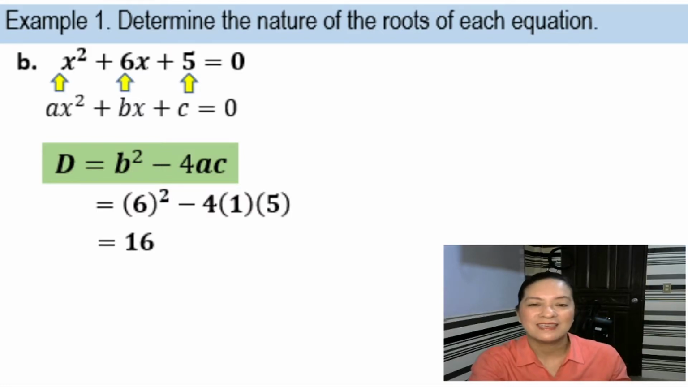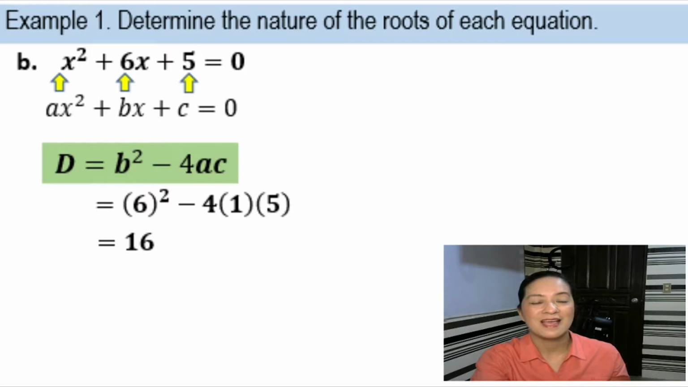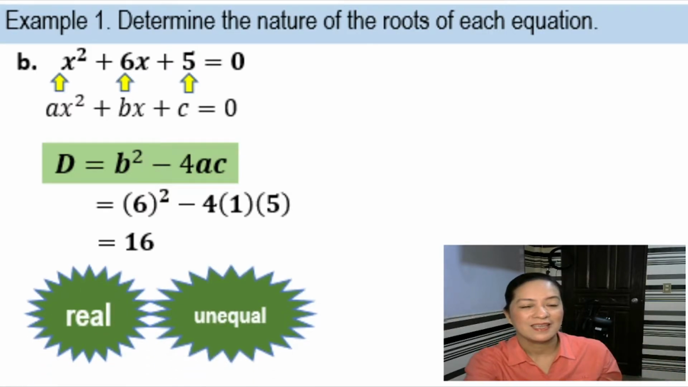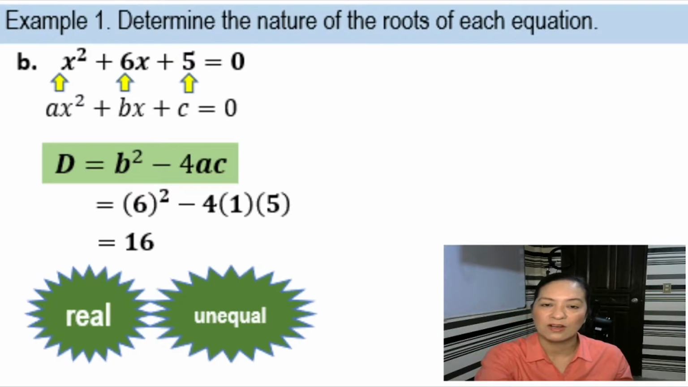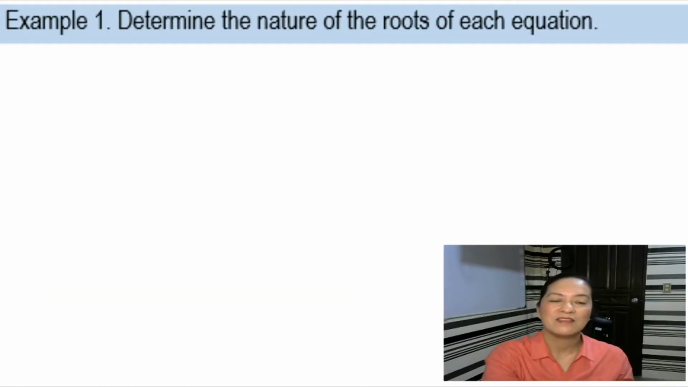So as you can see, the discriminant is greater than 0. So, if the discriminant is greater than 0, what can you say about the roots? Okay, so they must be real and unequal, and 16 is a perfect square. Therefore, they must be rational. Okay? So, real, unequal, and rational. Okay? So, let's have the third example.